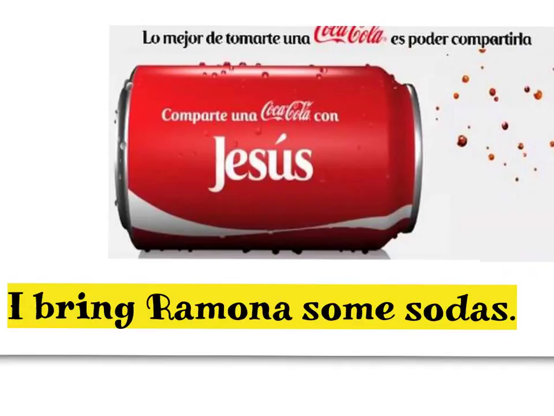In Spanish, we can't say le los, le las, les los, les las, les lo, les las. The two L's together. They decided that just sounds awful. It's a huge mouthful. So they decided to make se instead of le when you have double object pronouns like that. So here's an example in English. I bring Ramona some sodas. Okay? First, we're going to identify what our I-O and our D-O are in this sentence. Our I-O, remember that answers the question, to whom, is Ramona. To whom am I bringing sodas? Ramona. So that's our I-O.